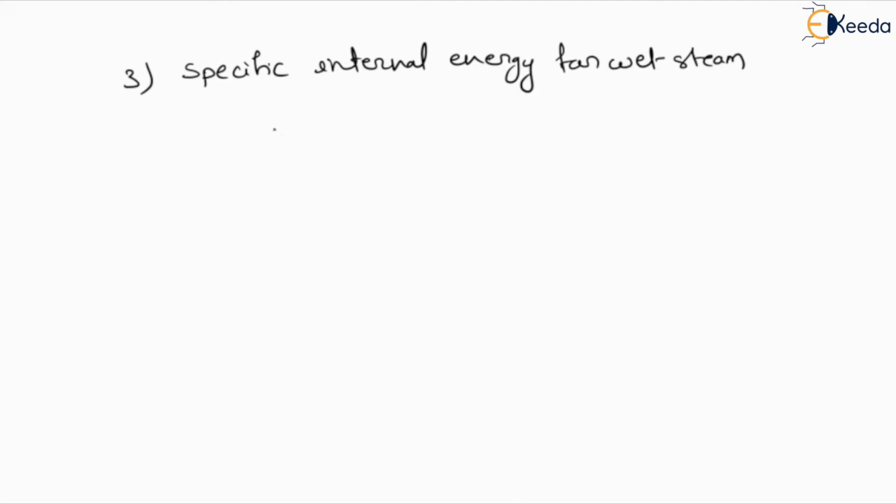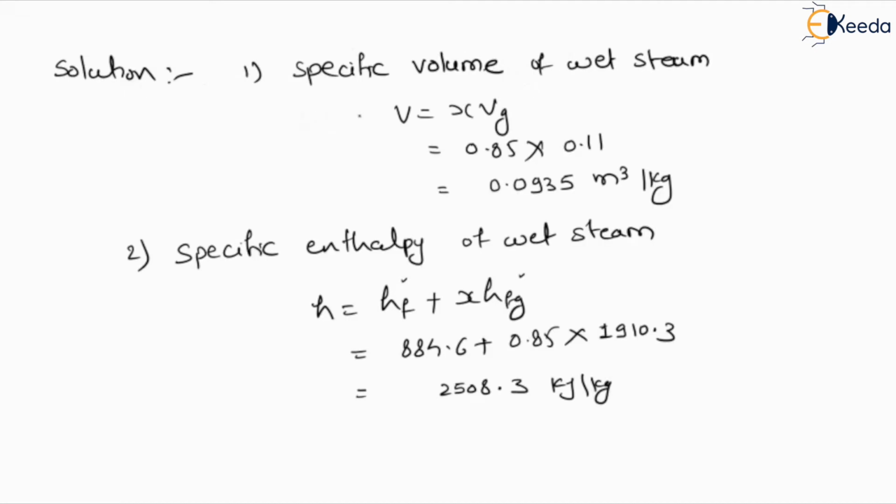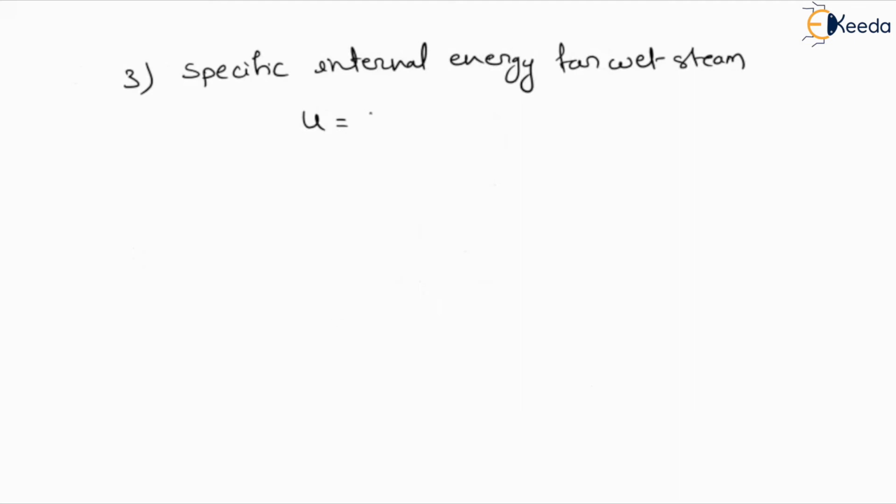So internal energy we can define as either we can use this formula. Here we have defined H as HF plus X HFG. So either we can use U equals UF plus X UFG, or we can simplify this term as U equals (1 minus X) UF plus X UG. This is representing what? Water particles, and this is representing the dry steam.